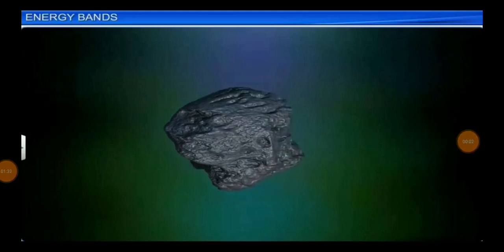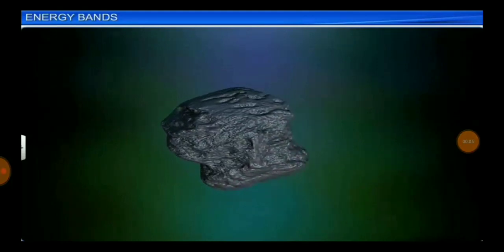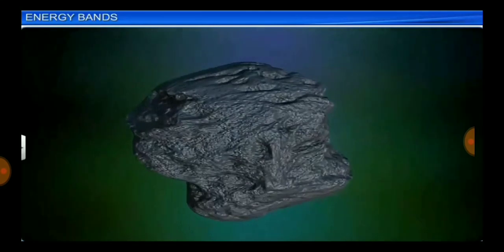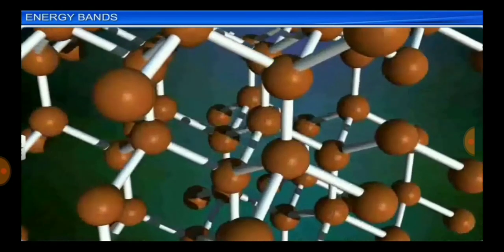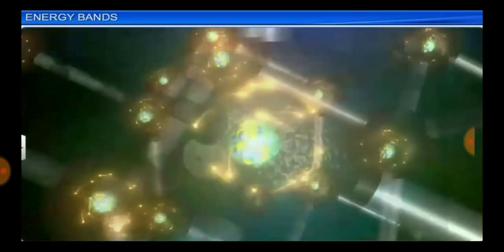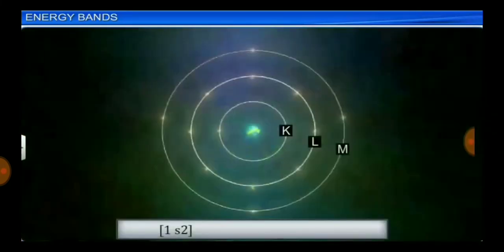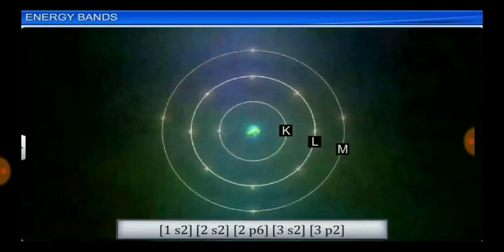Let us consider the atoms in a solid, for example, a silicon crystal. We know that in a crystal there is a regular arrangement of atoms with a constant interplanar spacing between them. The electronic configuration of silicon is 1s², 2s², 2p⁶, 3s², 3p². The third orbit with 4 electrons is the outermost, hence silicon has valency equal to 4.